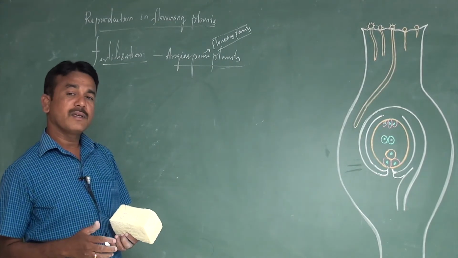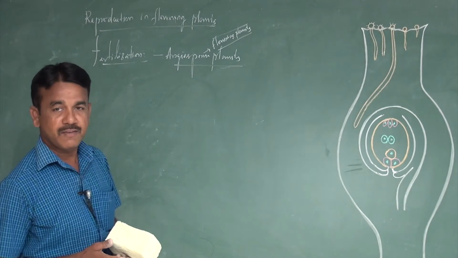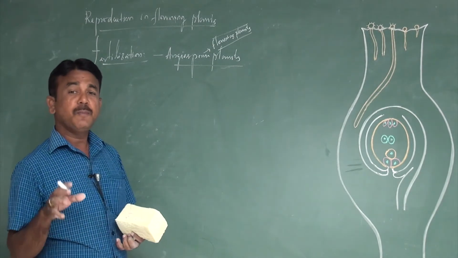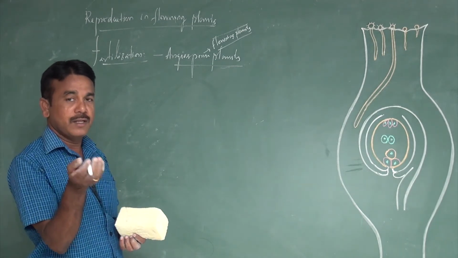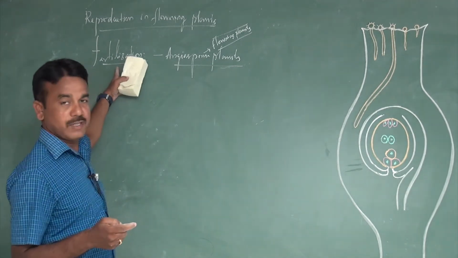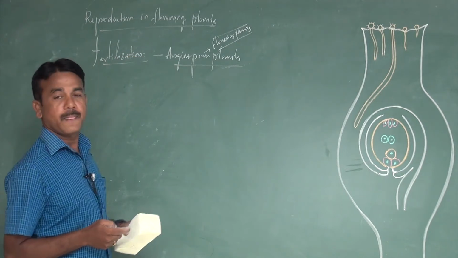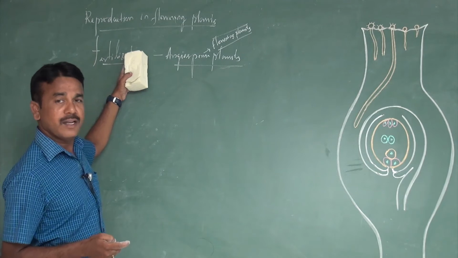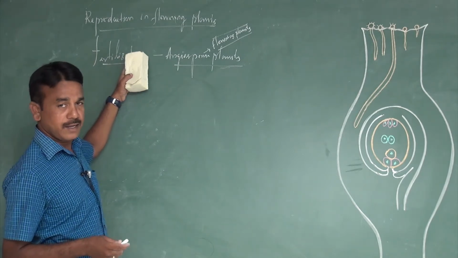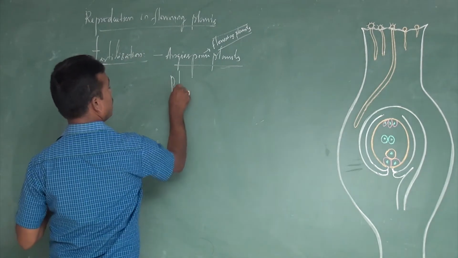Among them, some are commonly called flowering plants. Only in plants that produce flowers does the process of fertilization occur. This kind of event does not occur in lower plants.